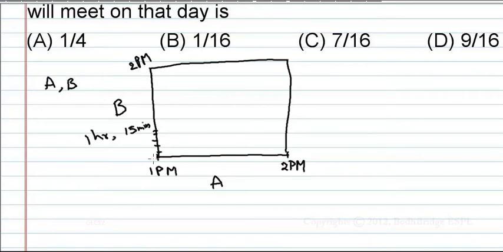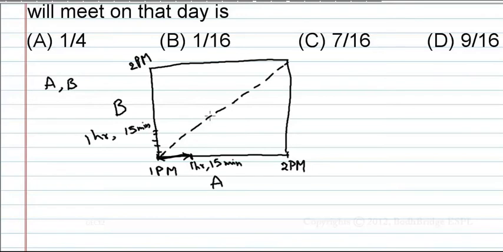Okay, if B has come at 1 p.m., then till when will he wait? Only up to 1:15. Which means A should come within this time. A should come within 1:15. Okay. Let us join this diagonal.